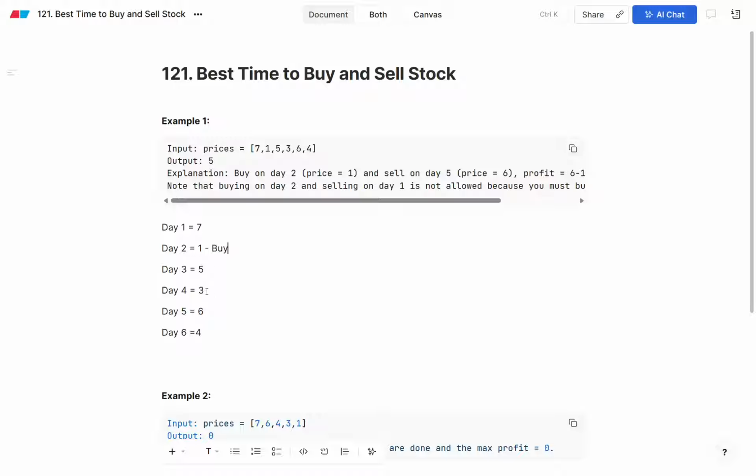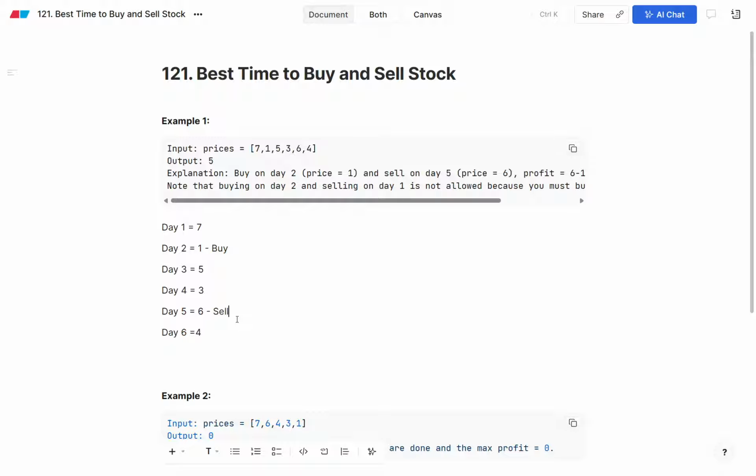Then 3, so 3 is less than 5, so we will not go with the 3. But 3 is still greater than 1, so we can sell it, we will not be in the loss. But if you see here, the greater one is 6. So if we sell it at 6, then 6 minus 1 will be 5. So 5 is the maximum profit we are getting out of this. So this is how we need to solve this problem, that we need to firstly buy the stock, then only you will be able to sell the stock.